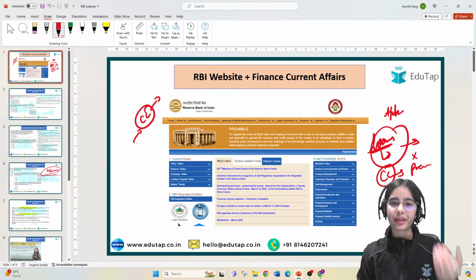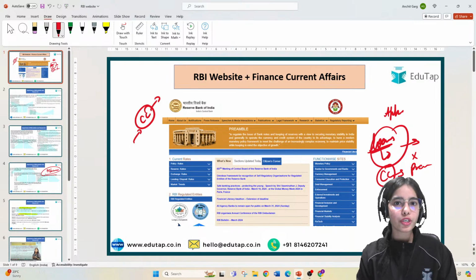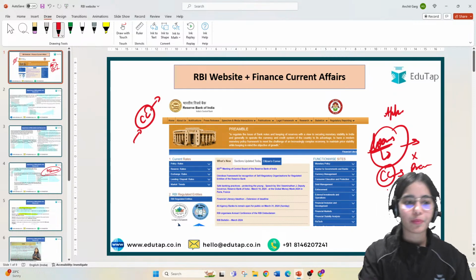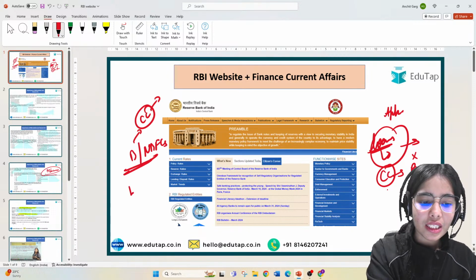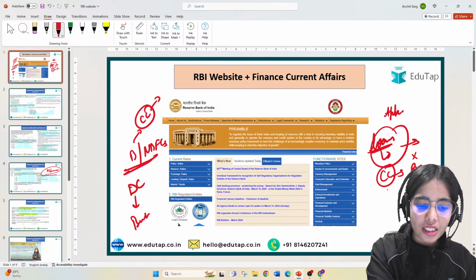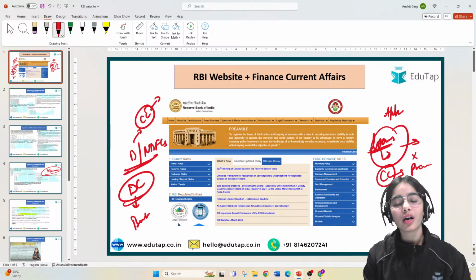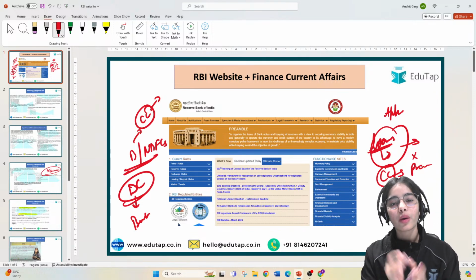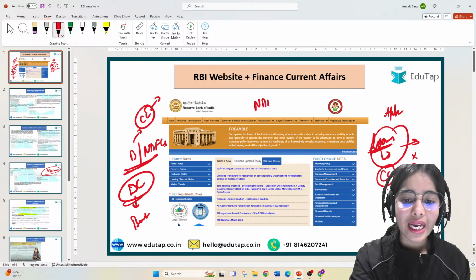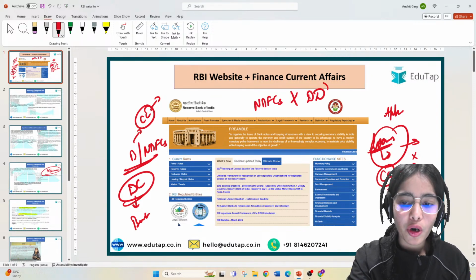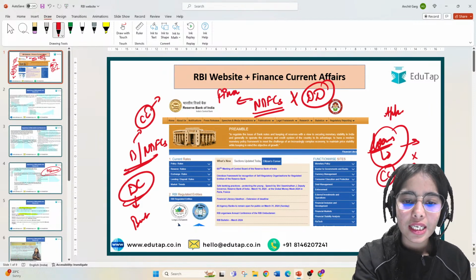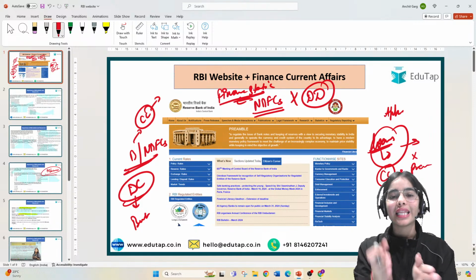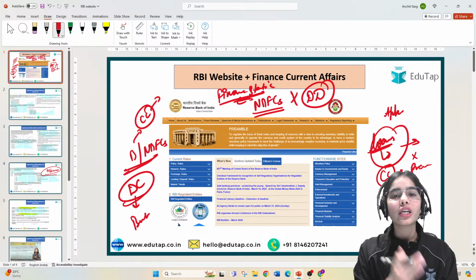Okay, credit cards can be issued by the NBFCs, and they can be issued by the banks. That's why the credit cards are issued by banks or NBFCs. But the debit card is only issued by the banks. Why is a debit card only issued by a bank? Why not NBFCs? Because the NBFCs cannot take the demand deposit. How do you know that? You must have covered the finance static, in which it is clearly mentioned that the NBFCs can take the term deposit, but they cannot take the demand deposit.